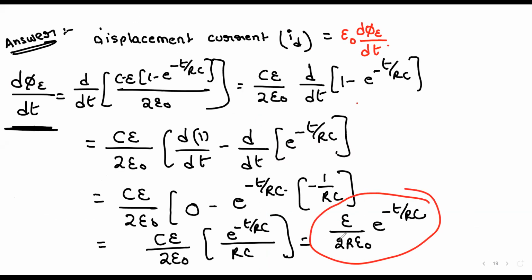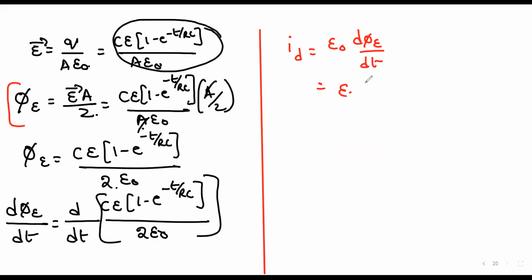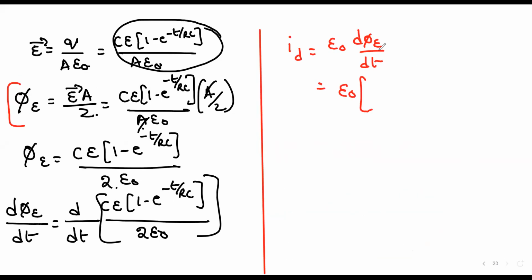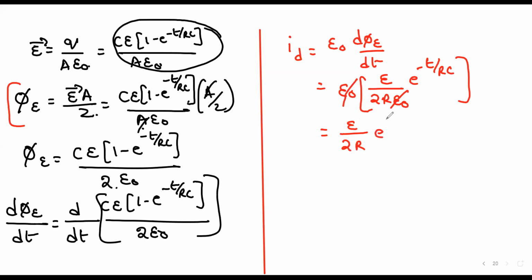Now you have to substitute this value in dφE/dt. So we get epsilon naught into E by 2R epsilon naught into e power minus t by RC. Epsilon naught gets cancelled. E by 2R. This is the answer. Okay, that's it.